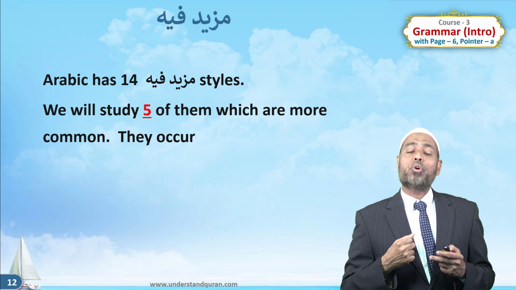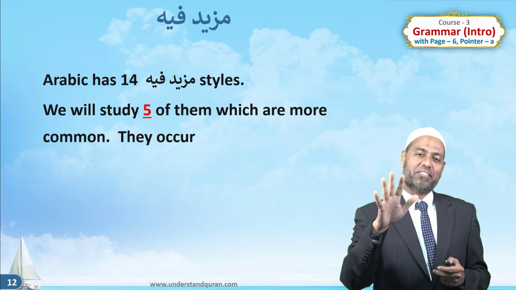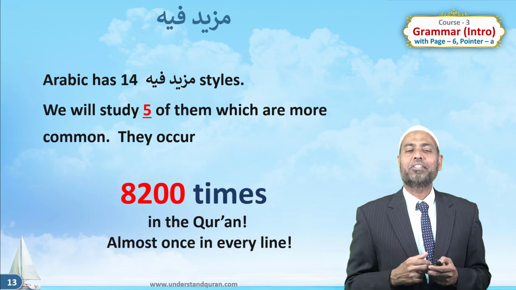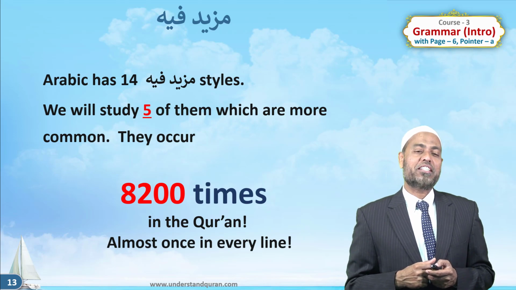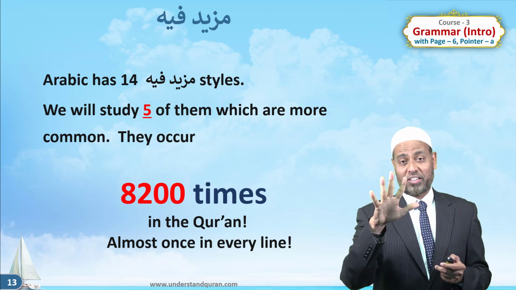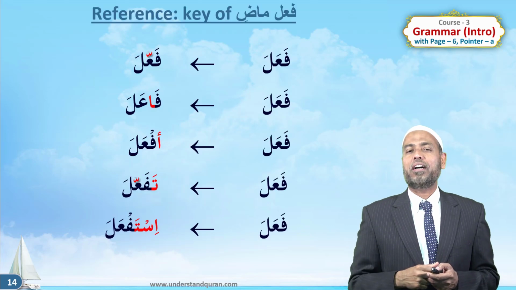Arabic has 14 mazid fi styles, but don't be scared. We will study 5 of them to start with, which are more common. And they occur 8,200 times in the Quran. These 5 styles only. Almost once in every line of the Quran.